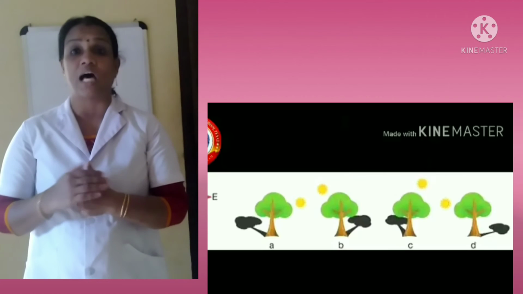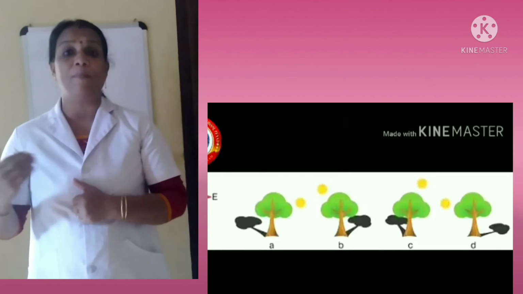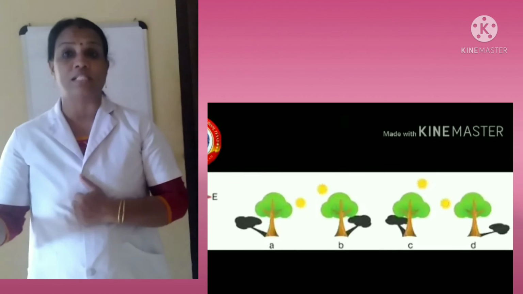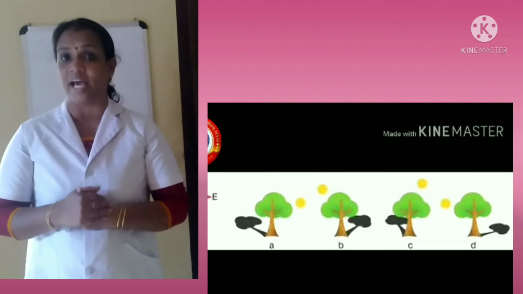When the sun is high in the sky, the shadows are much shorter and will point north or south according to the hemisphere. The shadows are longer in the morning and evening because the sun's rays are slanting in the morning and evening. At noon, the sun is high in the sky and the shadow is short. Okay, all of you clear?